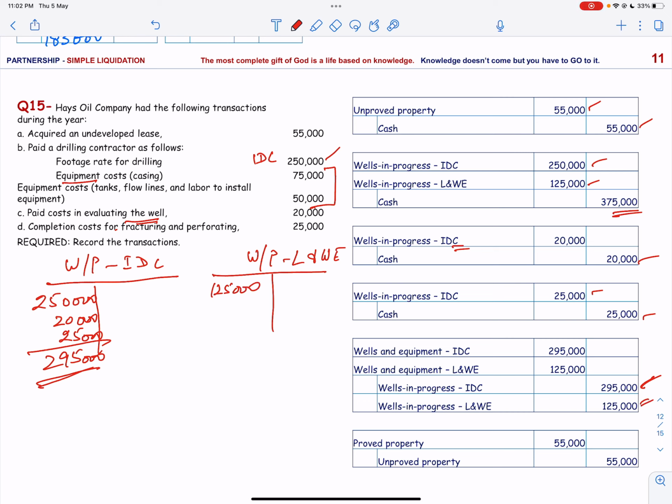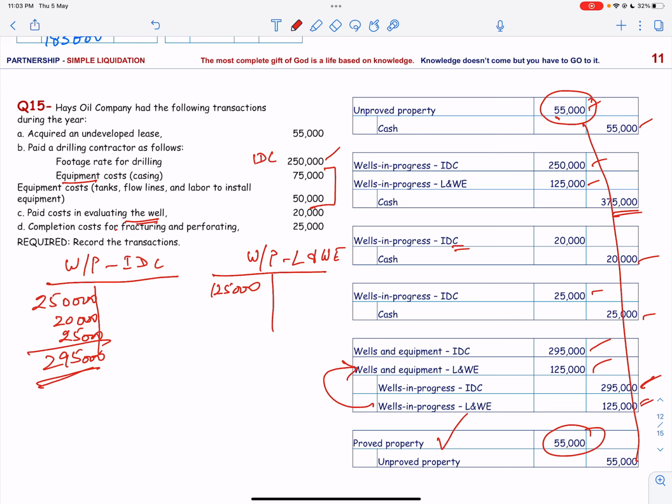So the 295 in wells in progress is transferred to wells and equipment intangible drilling cost, and wells in progress lease and well equipment is transferred to wells and equipment cost. Then finally, we have to reclassify the unproved property into proved property. So unproved property is credited and proved property is debited.